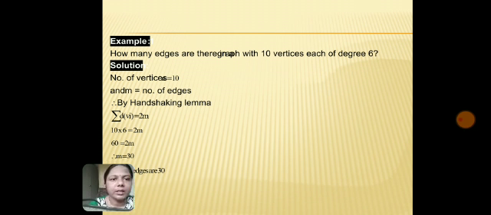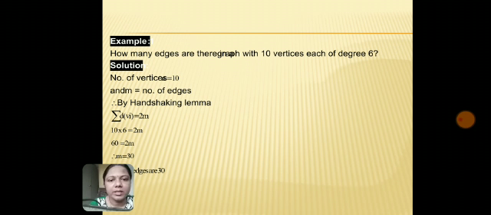How many edges are there in a graph with 10 vertices each of degree 6? The solution is here. The number of vertices given is 10, and m is the number of edges that we have to find out. By handshaking lemma, the summation of degrees of vertices is equal to 2 times m, that is, 2 times the number of edges. So 10 vertices each with degree 6, so 10 into 6 is 2m, so 60 is 2m and m is equal to 30. So the edges are 30 in number.